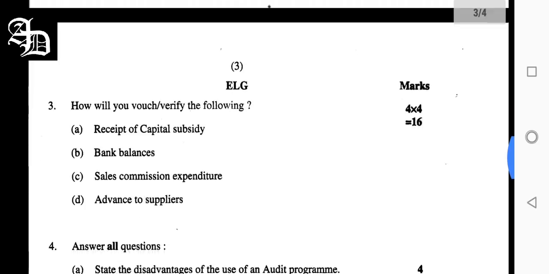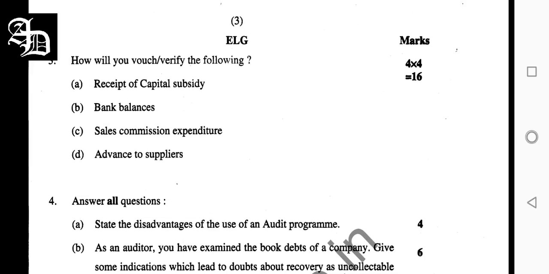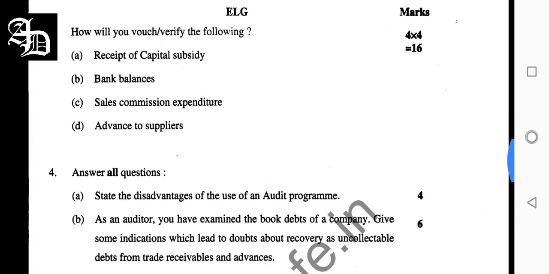Second question I skip. In the third question, I talk about receipt of capital subsidy. So how will you check? You need to refer to the application made for the claim of subsidy to ascertain the purpose and the scheme under which the subsidy has been made available. Then you need to examine the documents of the grant of the subsidy. Then you can see the conditions which have to be fulfilled, and then you can check the relevant entries of the subsidy in the books of accounts, and you can also check compliance with the accounting standards as well.